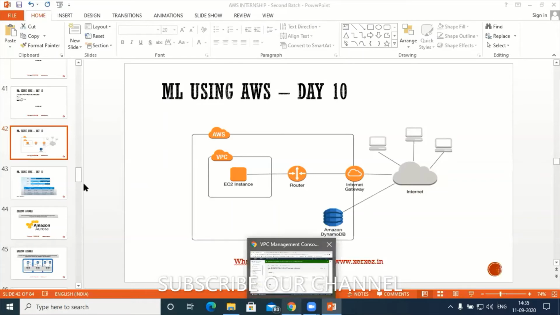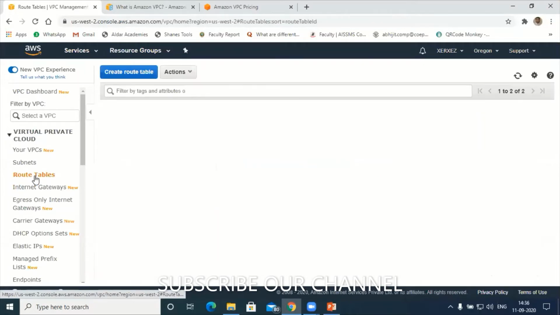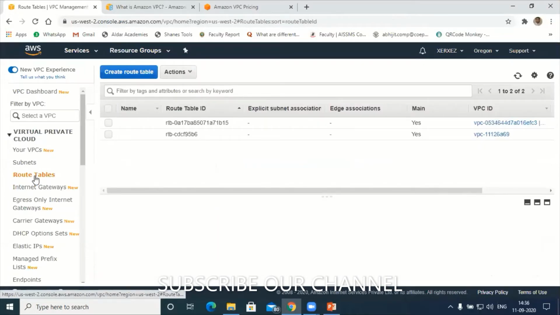Next, after configuring the gateway, you go to the routing table. Can you see the routing table? Go to route table, hit on route table. Here, can you see this? A routing table is already created, right?